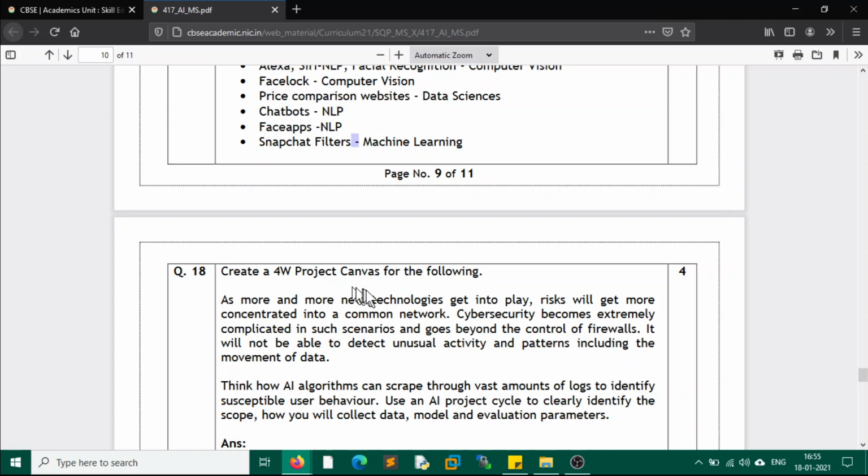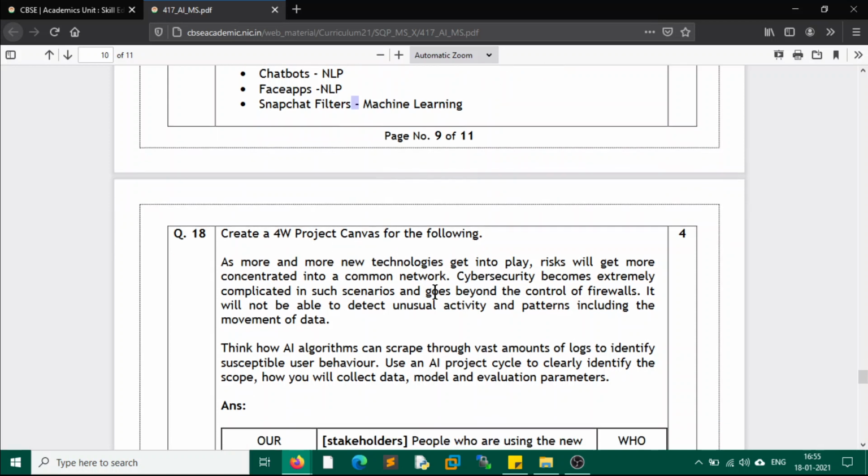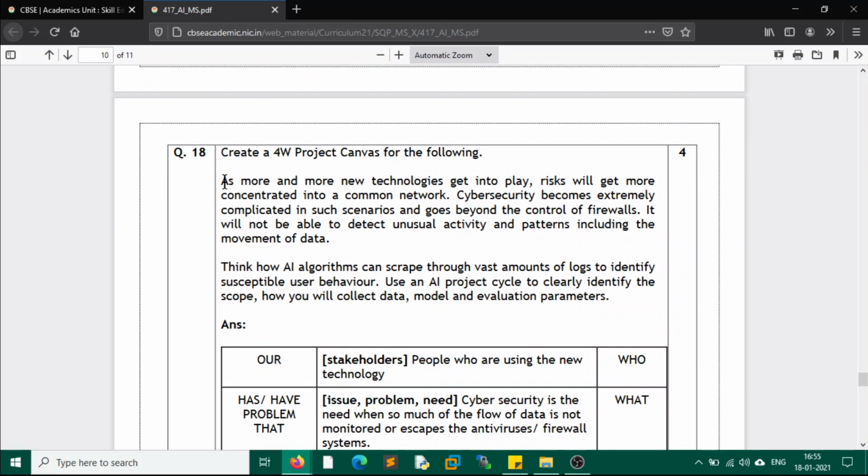Create a 4W project canvas for the following. Here there is a scenario: as more and more new technologies get into play, risk will get more concentrated into a common network. Cybersecurity becomes extremely complicated in such a scenario and goes beyond the control of firewalls. It will not be able to detect unusual activity and patterns, including the movement of data. So think how an AI algorithm can scrape through vast amounts of logs to identify susceptible user behavior.